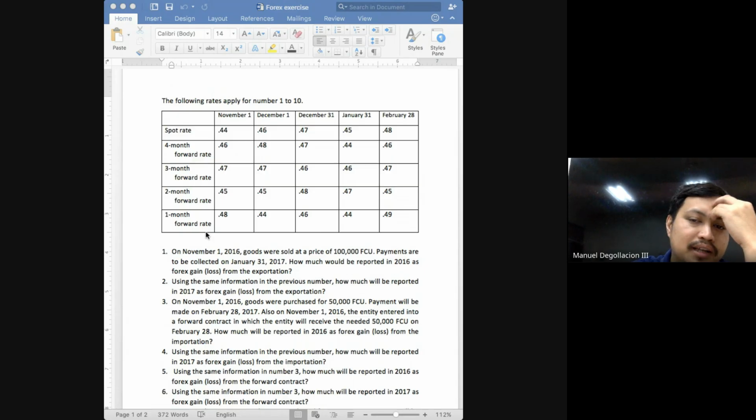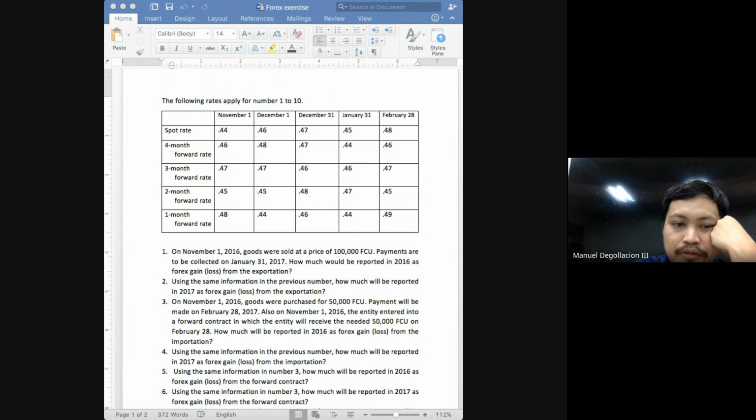Let's check if you understand what I meant. Still on November 1, how much is the 3-month forward rate on November 1, class? 0.47. So what does that mean? That as of November 1, we are estimating or expecting that the spot rate 3 months from November 1, which is January 31, will be 0.47. Okay? That's how I want you to understand the forward rates.